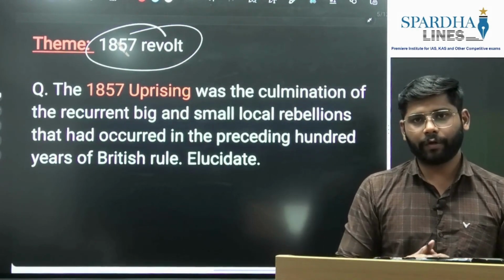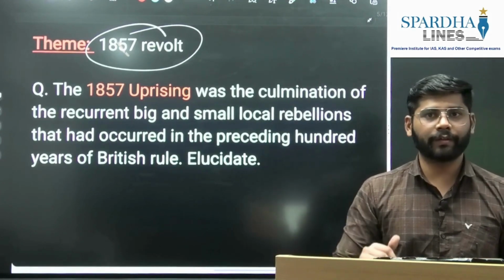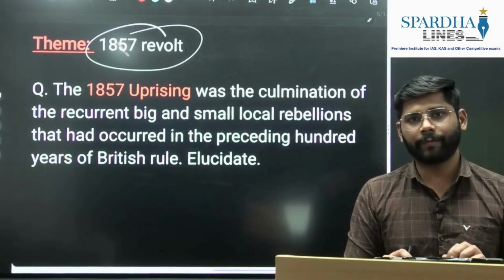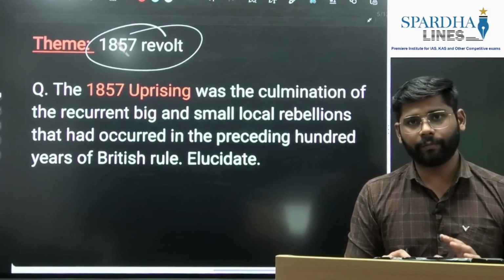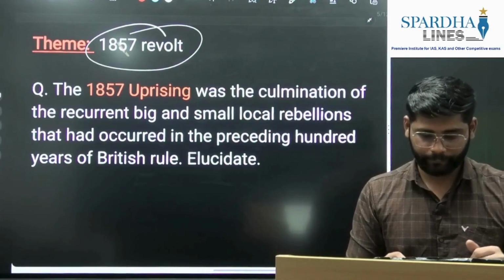And after that, because of the revolt, the British introduced various policies or changed their stance on various aspects. So you can link that to the 1857 revolt as well. So again it becomes a watershed movement. We'll see how we'll tackle this point.